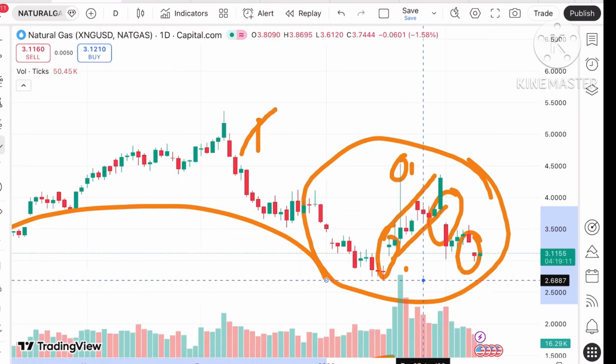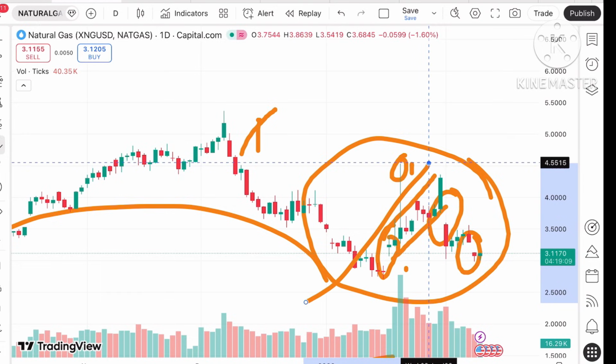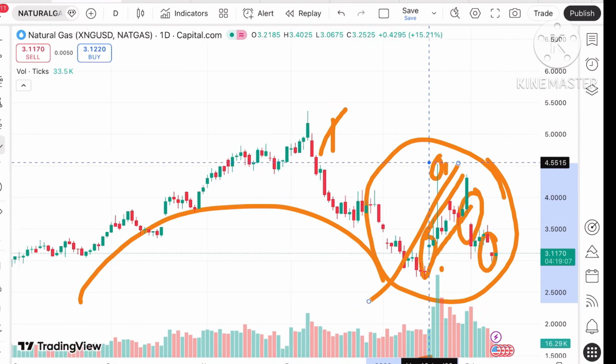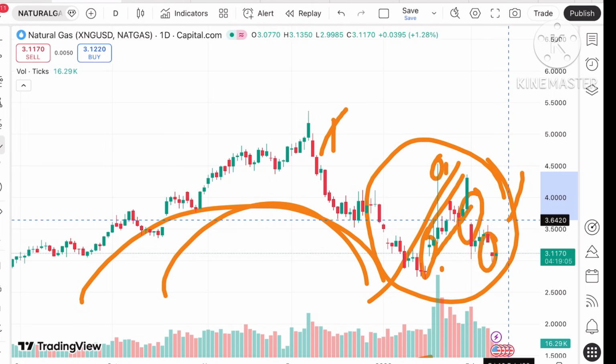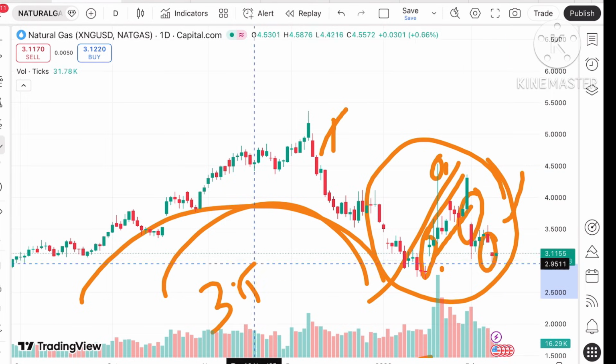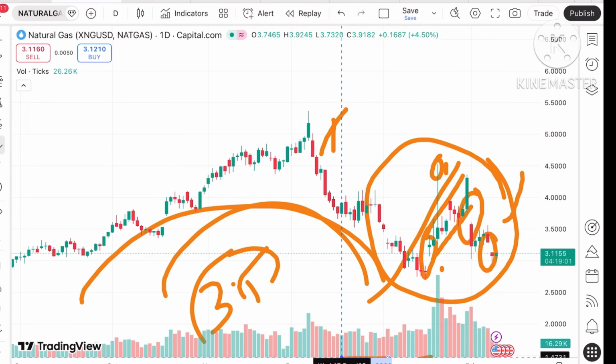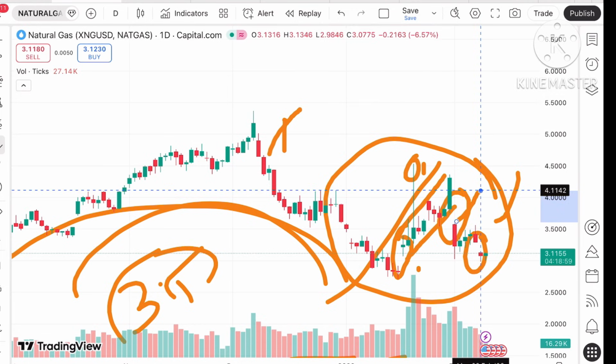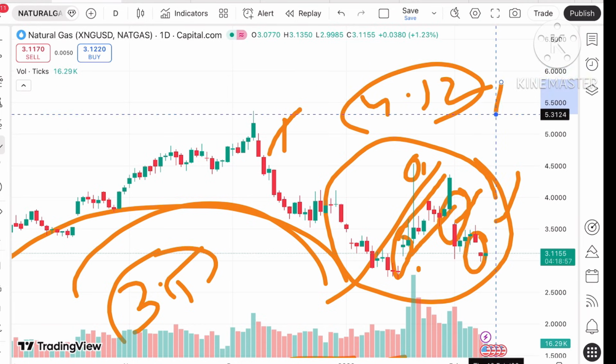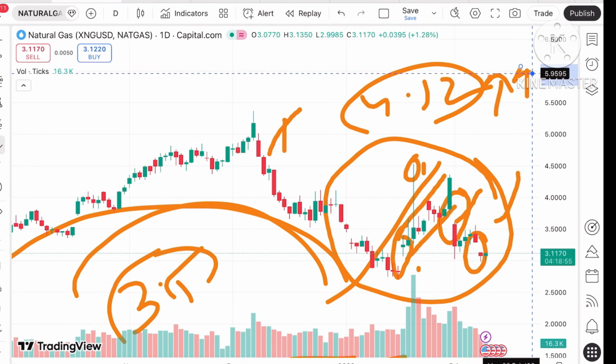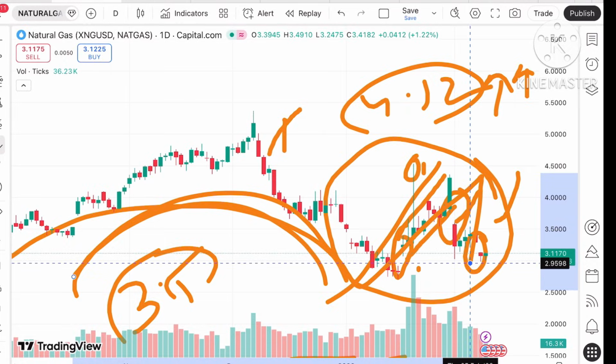is that a clear U pattern is formed. After that there is an upside. Okay, and this particular pattern is supporting downside as soon as the price keeps falling below a level of around $3.5. But if the price keeps moving above a level of $4.12, you can see there can be a further upside movement. Looking at this particular chart, this is the pattern we can see.